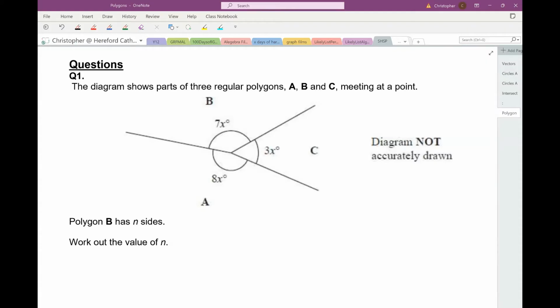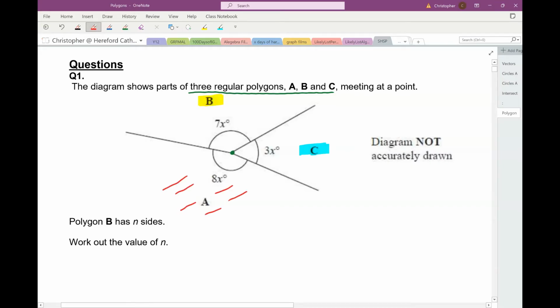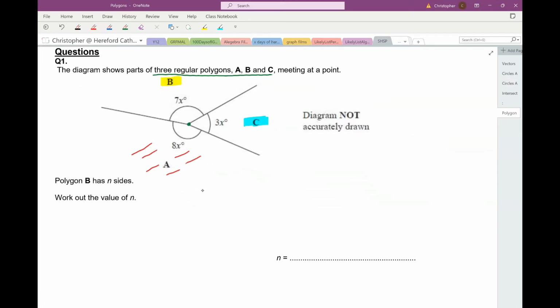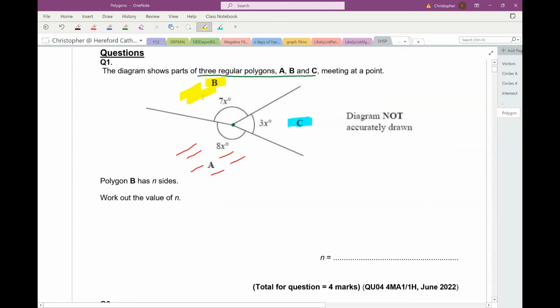Question 1. Right, the diagram shows parts of 3 regular polygons, A, B, and C, meeting at a point. Look at that, the polygons meet there. And I see that's part of polygon B, this is part of polygon C, and this is polygon A. Polygon B has n sides. Work out the value of n. So I'm being asked how many sides polygon B has. Polygon B is this one, isn't it?